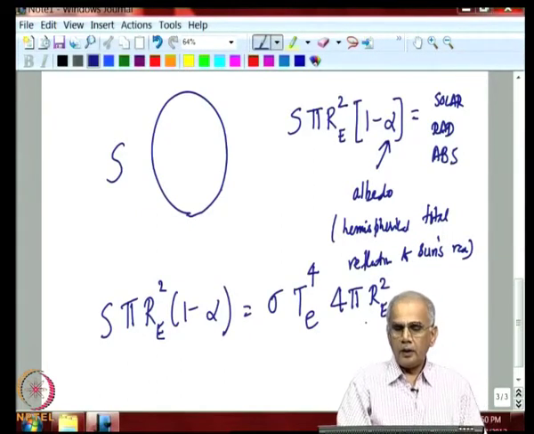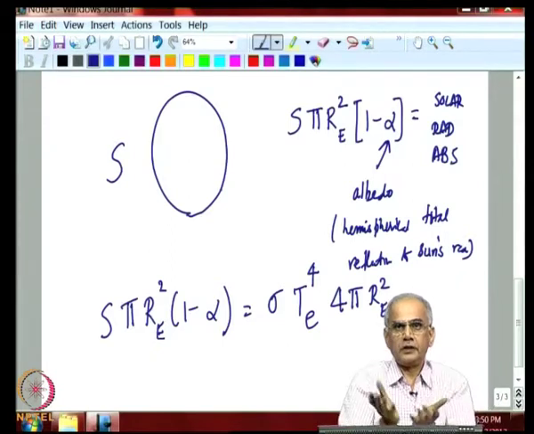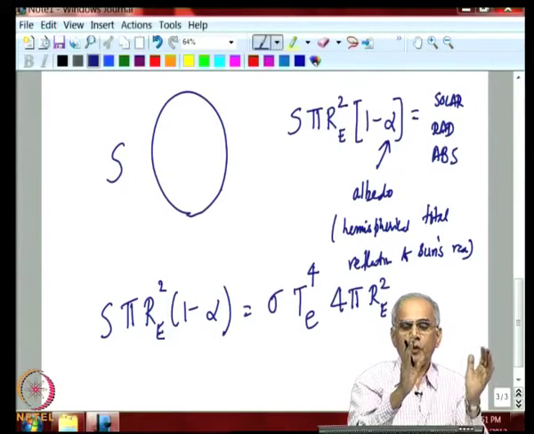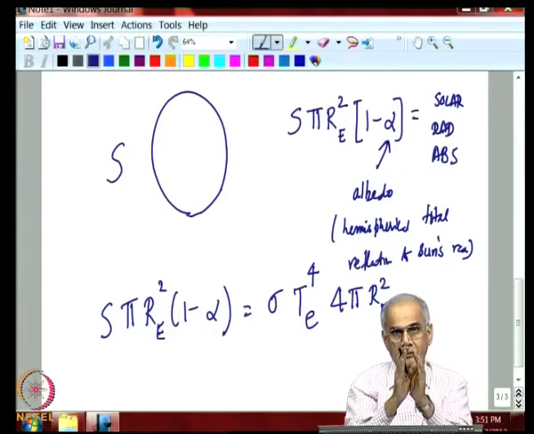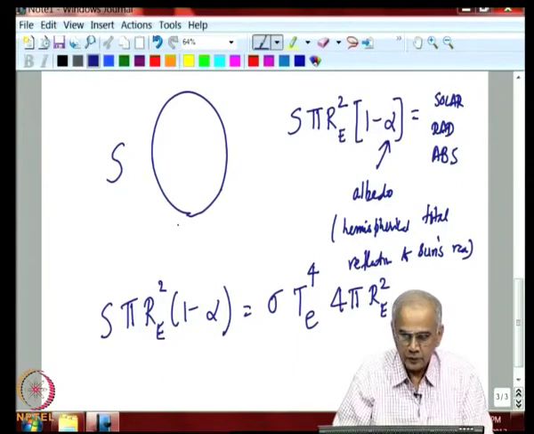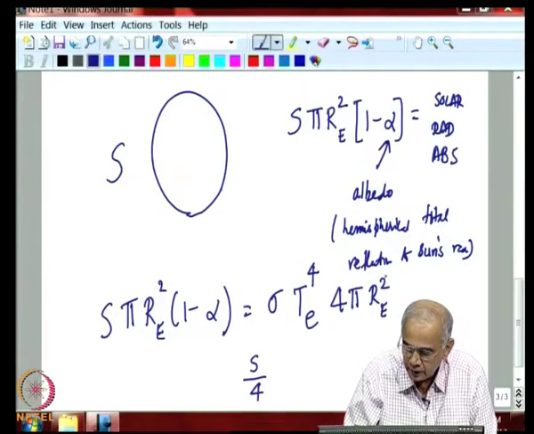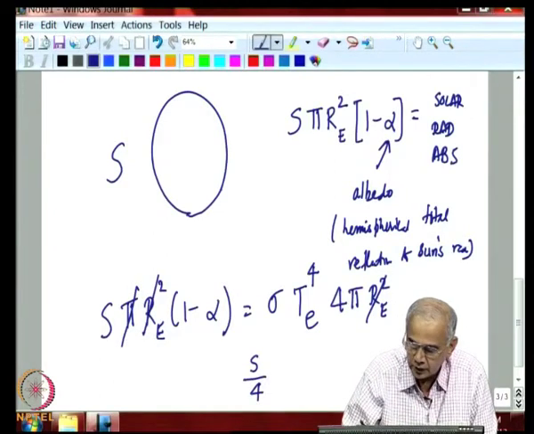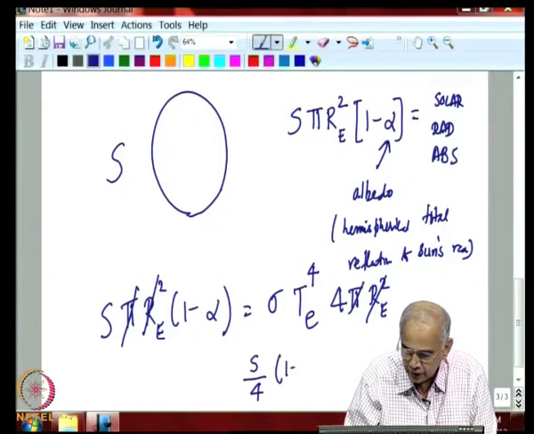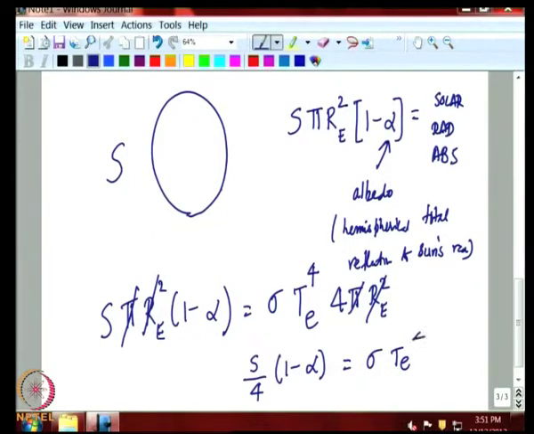So, in determining the heat lost from the earth, you take the entire surface area of the earth. While calculating the radiation absorbed, we only take into account the cross sectional area of the earth, because only that much is intercepted from the sun. So, finally, the expression we get is S by 4, the radius of the earth is not relevant, pi cancels out, S by 4 into 1 minus alpha is equal to sigma T e to the power of 4.